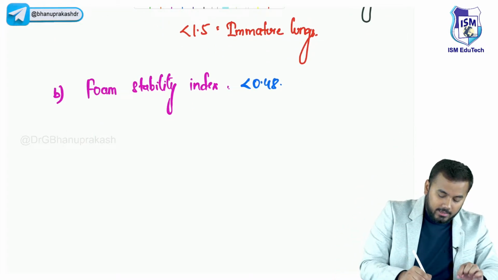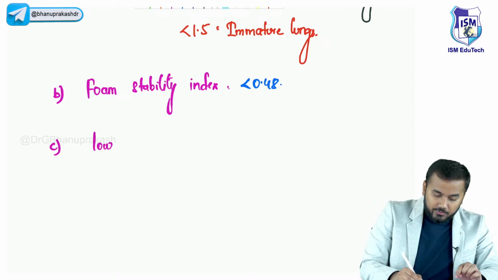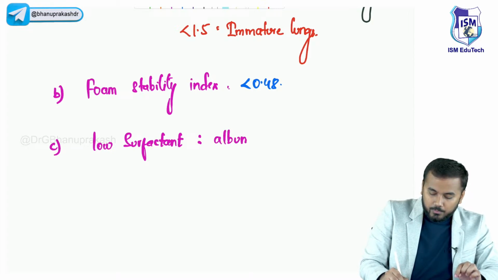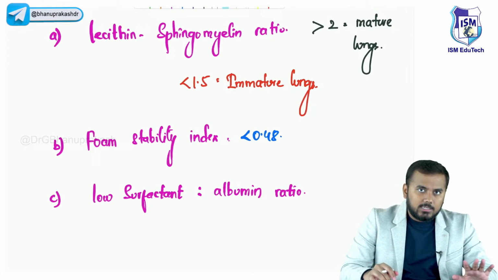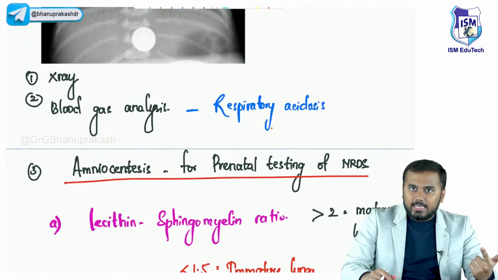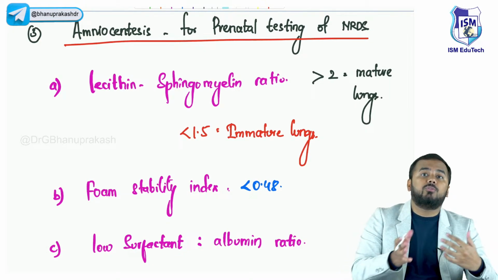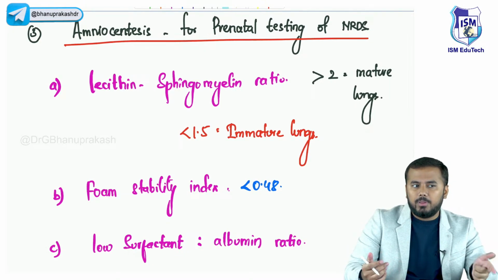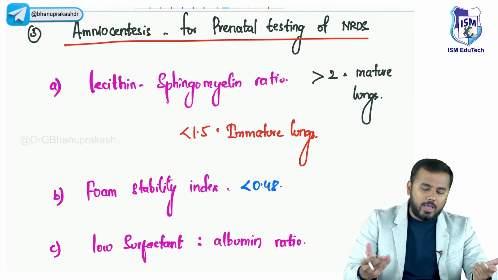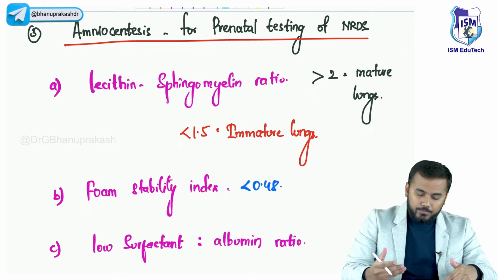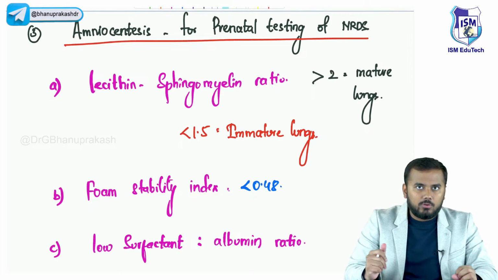And the final important thing is I do a ratio between the surfactant and albumin. In this patient, I will find a low surfactant albumin ratio. So this is all the diagnosis, guys. You will start with the X-ray, then blood gas analysis, then amniocentesis. You will do it before the delivery itself. If we are going to deliver a premature baby right now, then you better do amniocentesis, and by doing this, you can get to know the risk of respiratory distress.